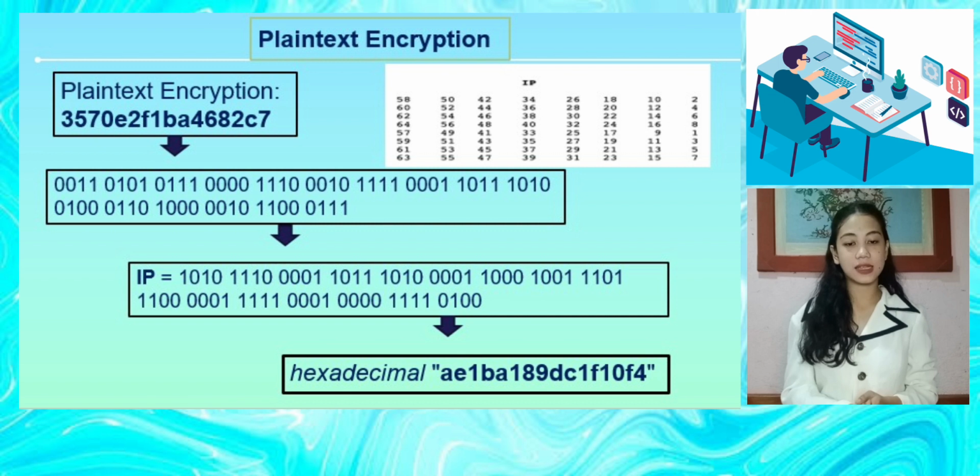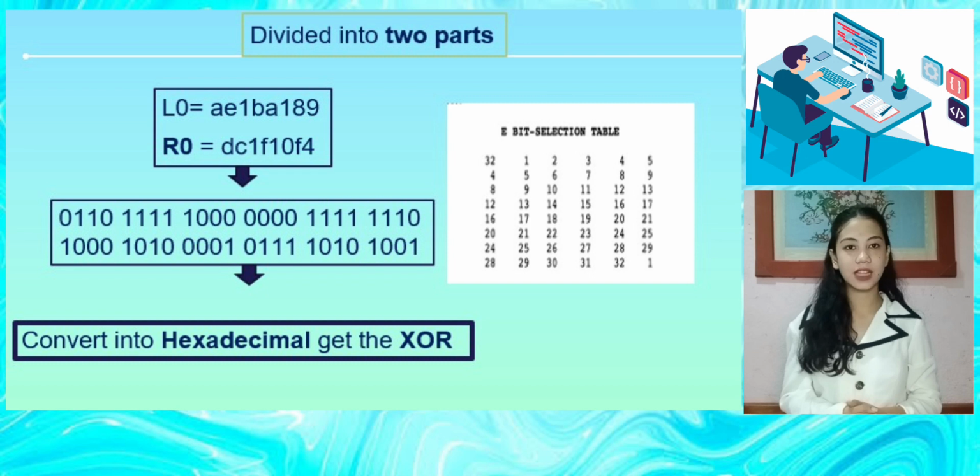Then convert it into hexadecimal. We split the result of the initial permutation into 2 equal parts again, so it will be like this. We now get to the XOR by applying the E-bit table. R0 is equal to DC1 F1 0 F4, which is the only thing we need at this point.